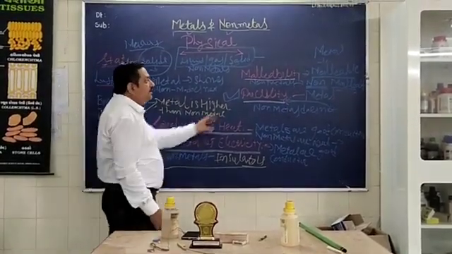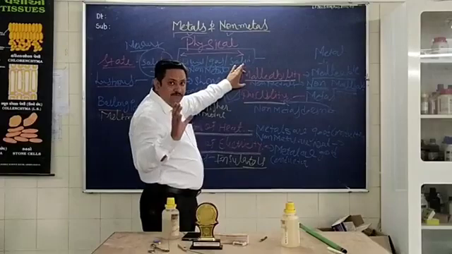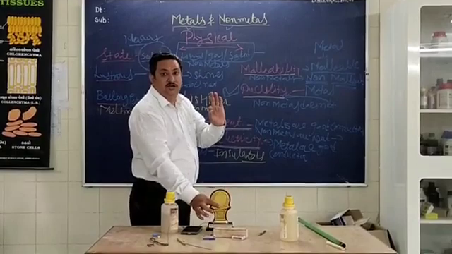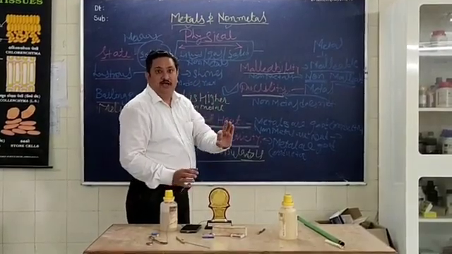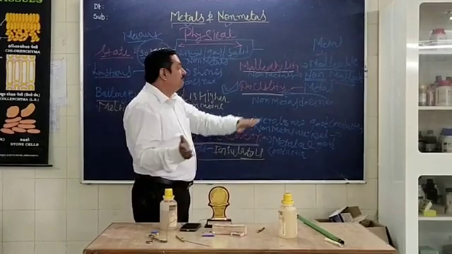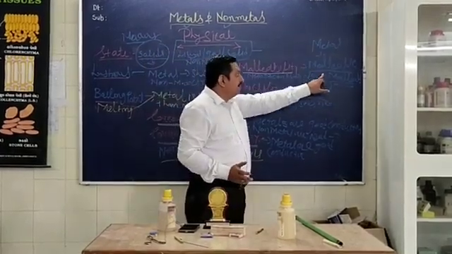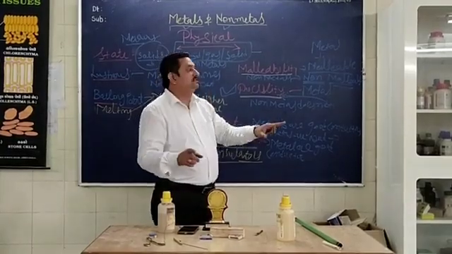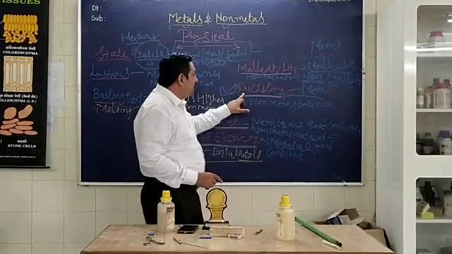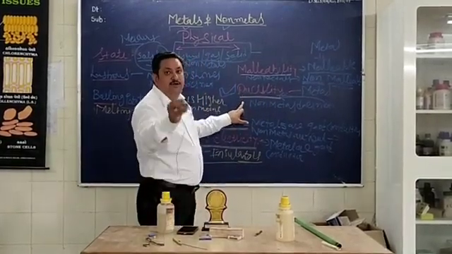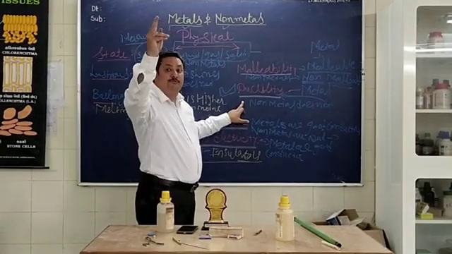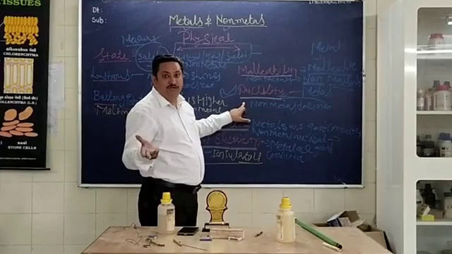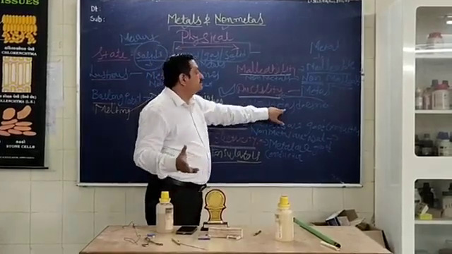Same way, we can make a very thin sheet by giving pressure and heat. Metal can be converted into sheet, therefore they are malleable. Metals are malleable. This property we cannot apply in non-metal, and therefore they are non-malleable. Same way, ductility: we cannot convert non-metal into this type of wire, and they are known as brittle also, because they break, and therefore non-metal does not have ductility.